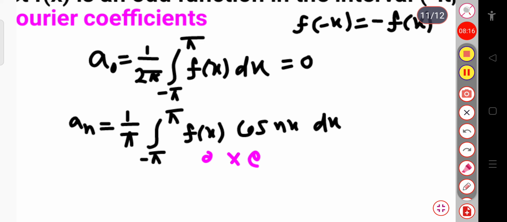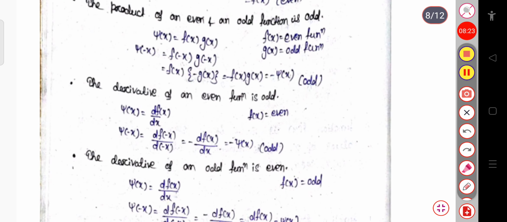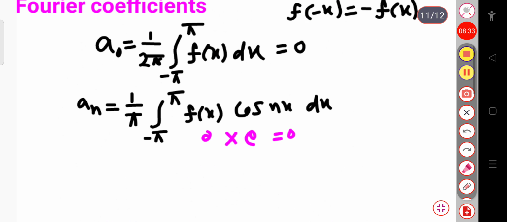When you multiply an odd with an even function, you will get an odd function. Let me show you: the product of even and odd, or odd with even, gives an odd function. In the previous lecture we have already discussed this. Since this is the odd function, we can directly write the integration equal to 0.